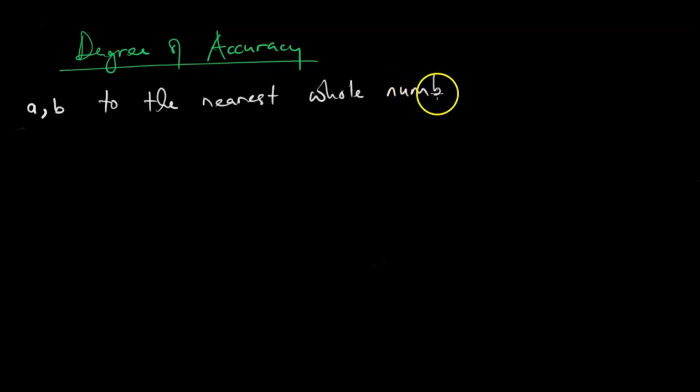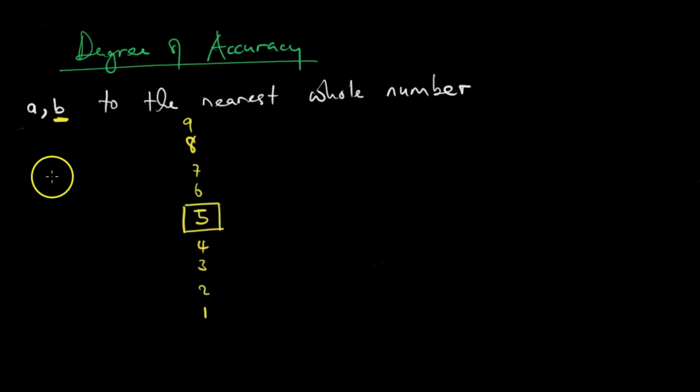This is to the nearest whole number. What it means is we should look at this value, b. That is what we should look at. Then we should see where b is on this scale: 1, 2, 3, 4, 6, 7, 8, 9. Then here we have 5. So if this b is 5 and above, it has what is called a rounding off effect.